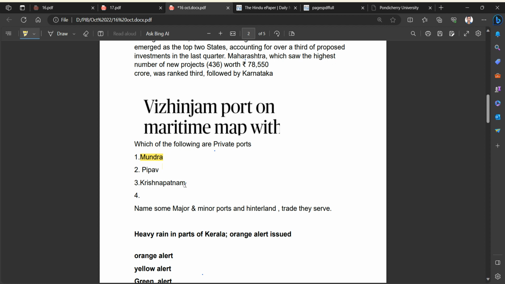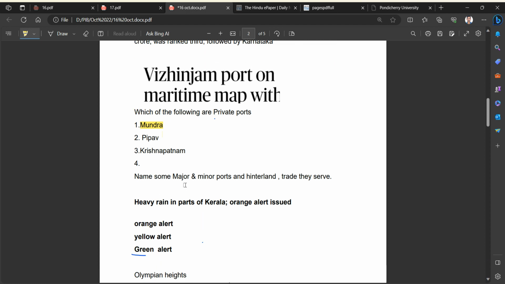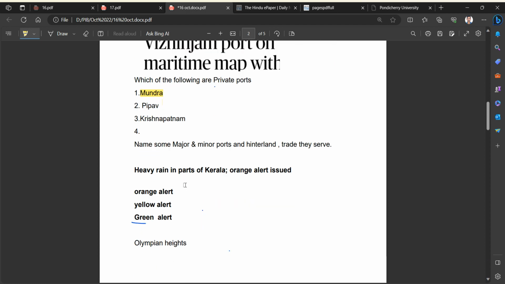So you must know the location of ports, because this year a question has come about ports with three statements. Now each question is like multiple questions coming inside the statements. Krishnapatnam port, Andhra Pradesh. Match the following. Which of the following are correctly matched? Like that, the questions are being asked now. So we should know the names of some major and minor ports, and the hinterland, meaning the area they serve, and what goods they mainly import and export.